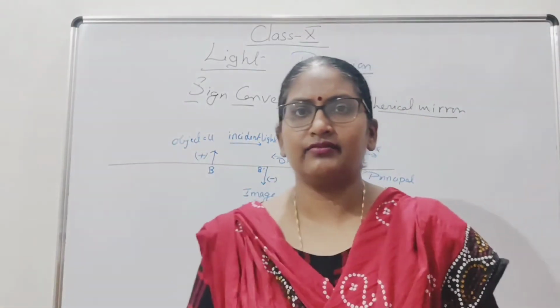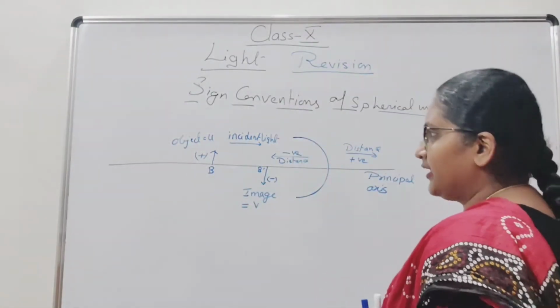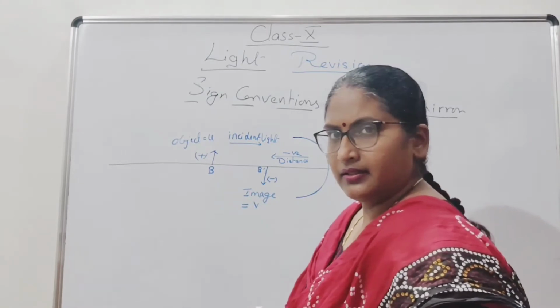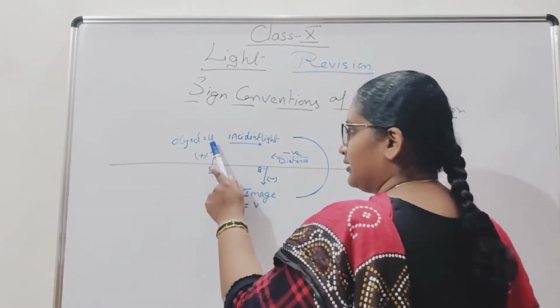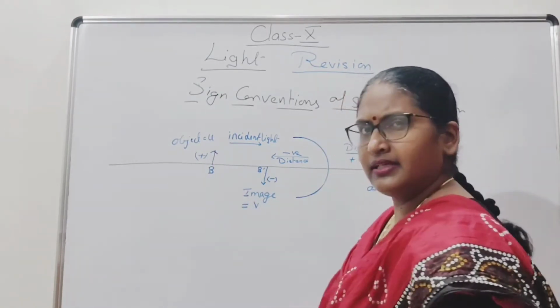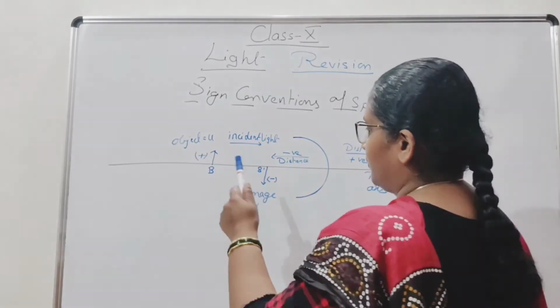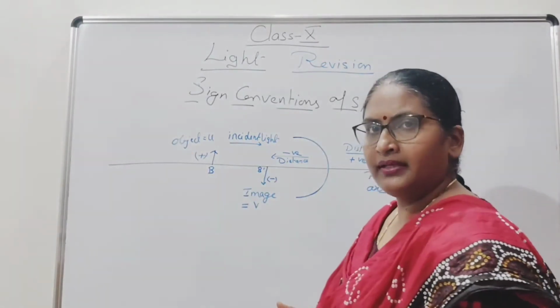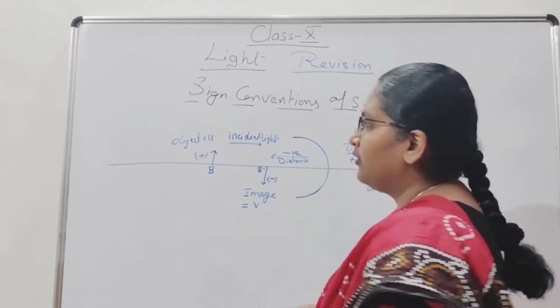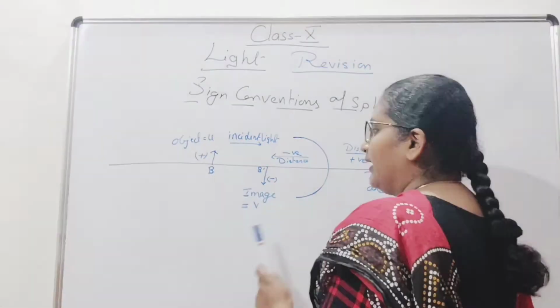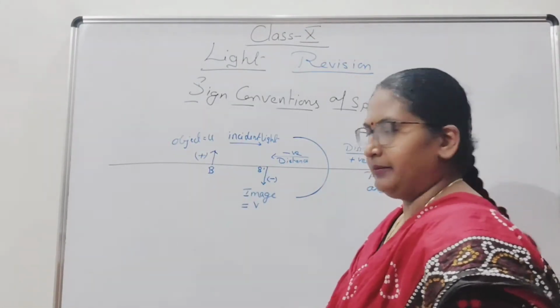What is the sign convention of spherical mirror? Any object is called U. We can say object as U. And the image, whatever is formed, is denoted by V. For object, it is denoted by U, and for image, it is denoted by V.